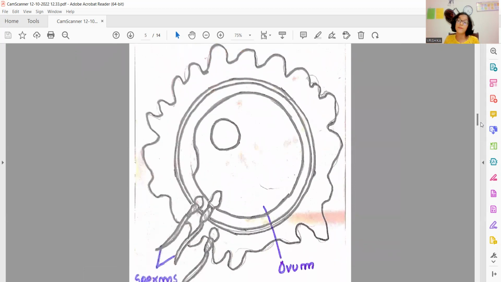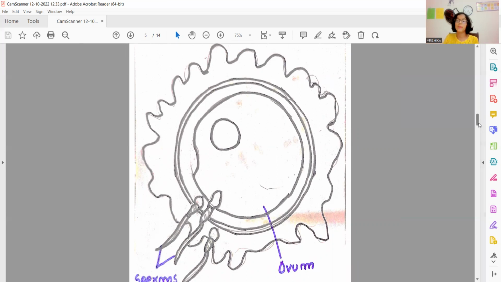Now let us see the main procedure, that is fertilization. The fusion of one egg and a sperm is called fertilization. What is the first step of fertilization? The first step of fertilization is the fusion of the sperm and the egg.